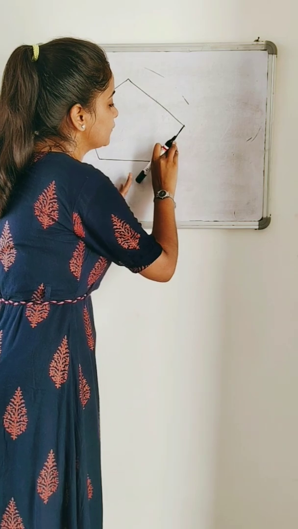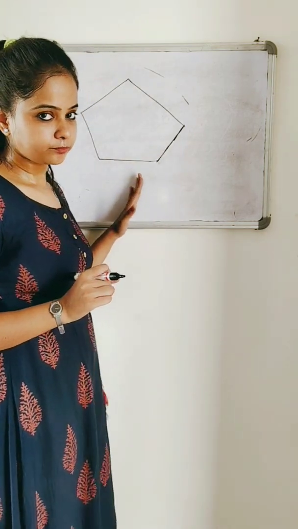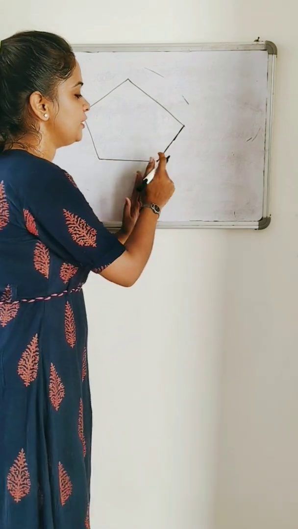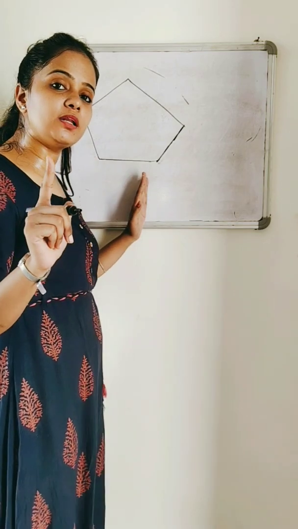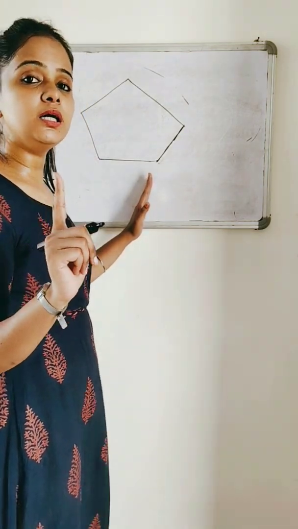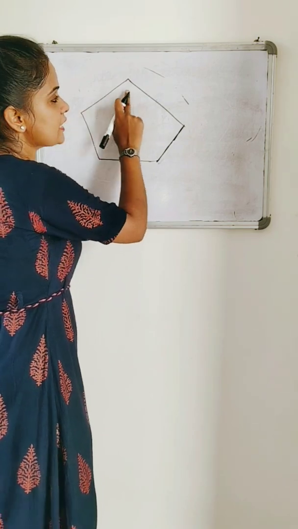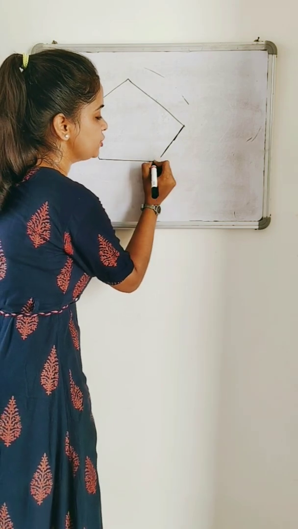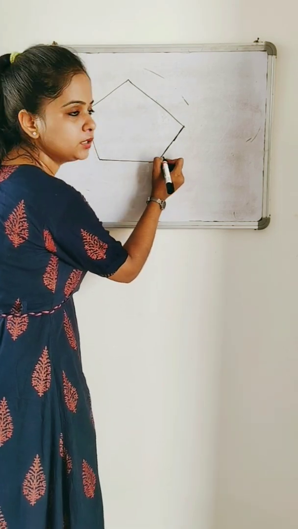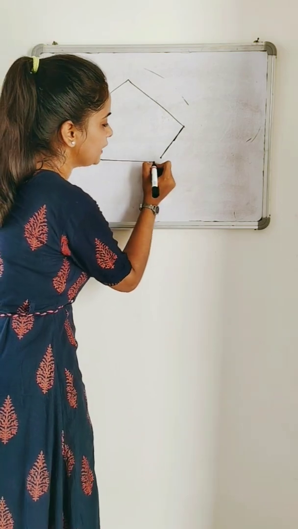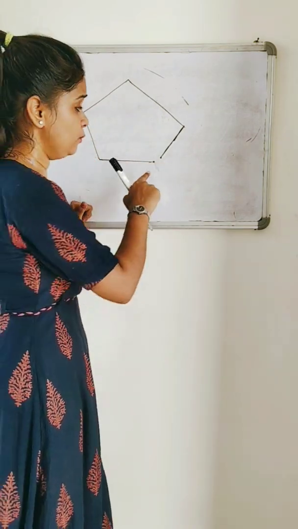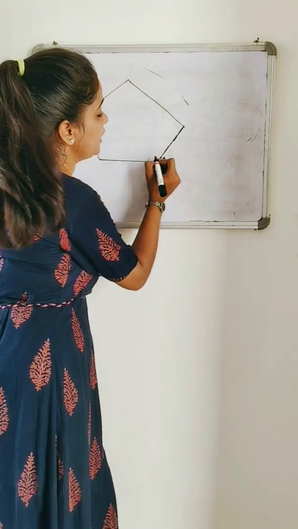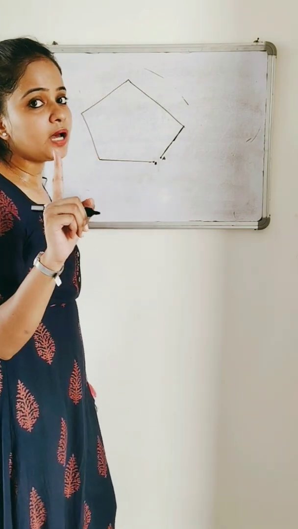So this is a polygon. It's a closed figure. How would you judge that it is a closed figure? If the ending point and starting point of the figure are the same, then you have a closed figure. For example, if I open a passage and start from here, cover all the sides and then end up over here, then the problem is that the starting point was A and the ending point is B. This means both are not the same.